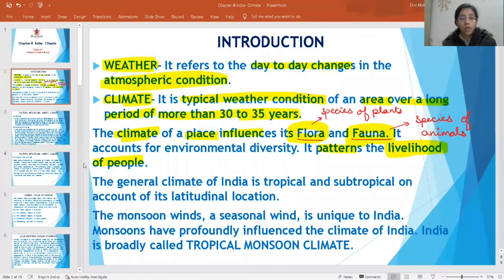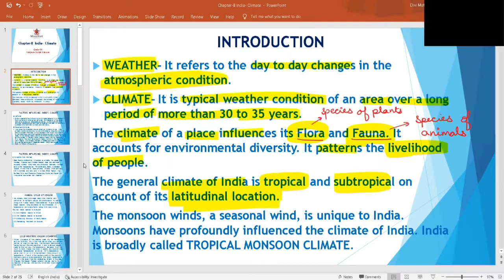So if I talk about the climate of India, it is tropical and subtropical based on its latitudinal location. On its latitudinal location, we are tropical and subtropical. You know, the Tropic of Cancer passes through almost the middle of India. So the general climate of India is tropical and subtropical because of the latitudinal location.